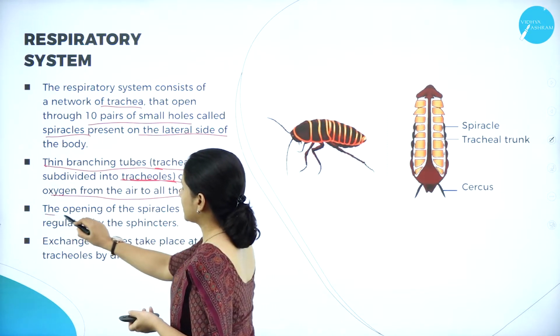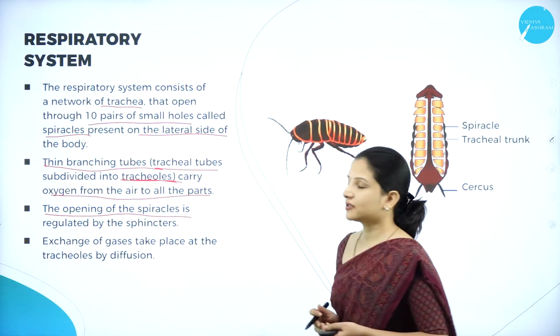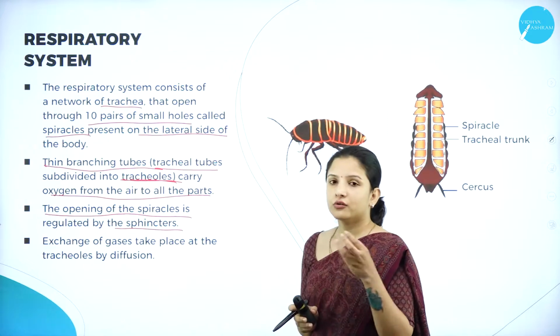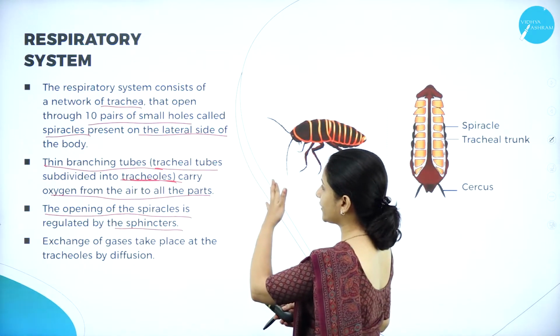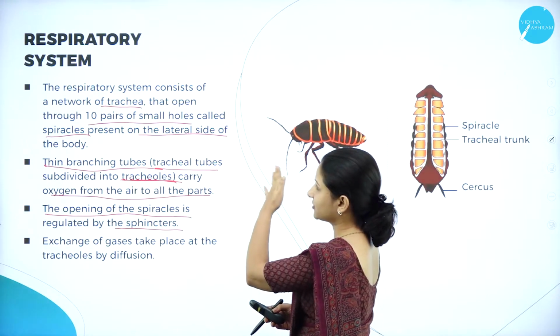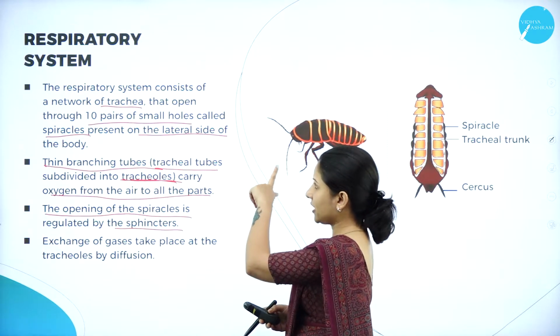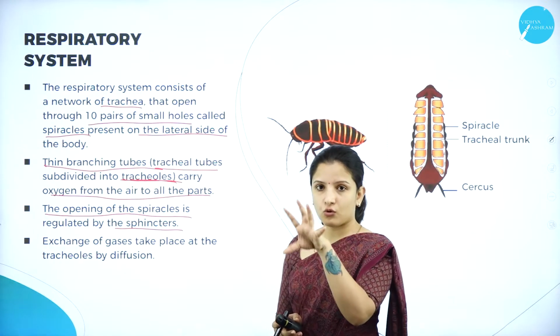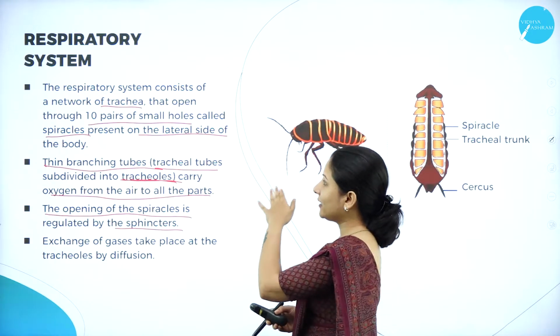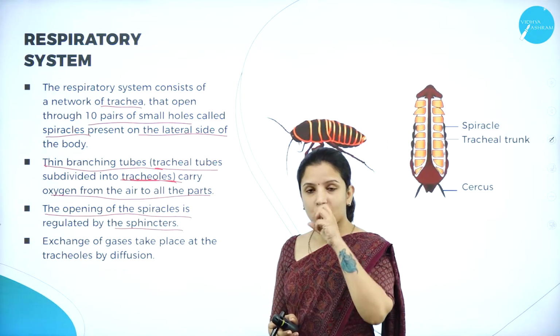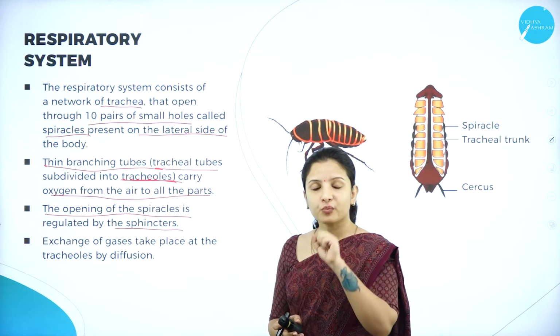And the opening of the spiracle is regulated by the sphincter muscle. I told you that the trachea open into small holes. There are about 10 pairs of small holes being present. These holes actually contract and retract, or they open and close.